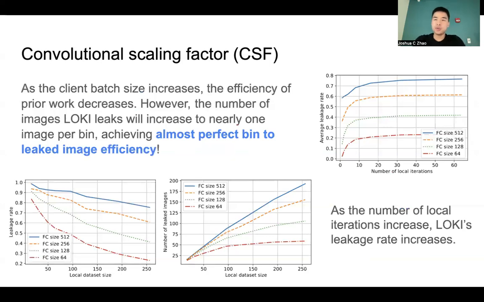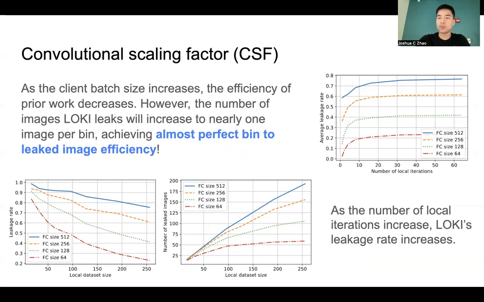This really brings us to the idea of efficiency. As the client batch size increases, the efficiency of prior work will actually decrease. Ultimately, as the batch size gets larger and larger, the linear layers will leak almost zero images. However, LOKI is the complete opposite. As the client batch size increases, the number of images LOKI leaks will keep increasing until it's nearly 1 image per bin.